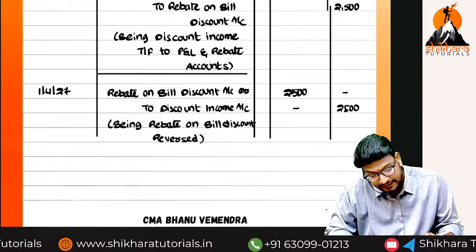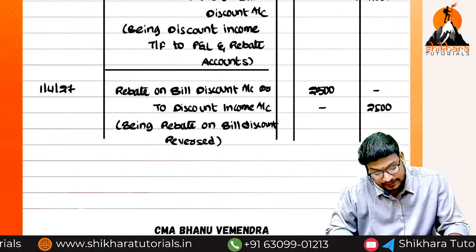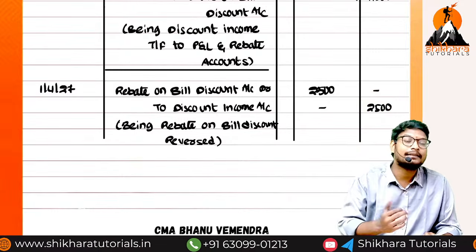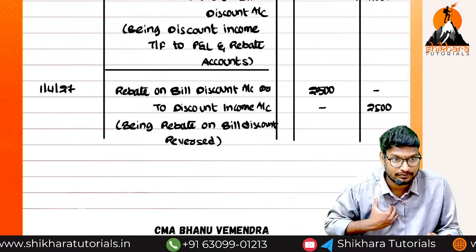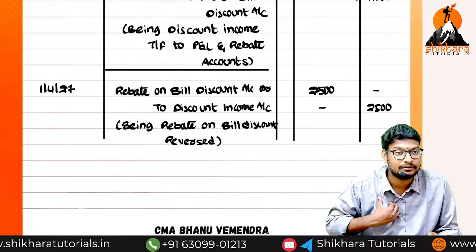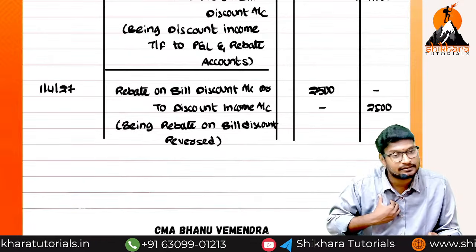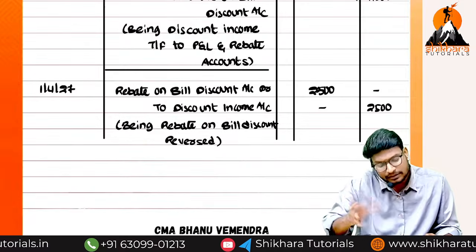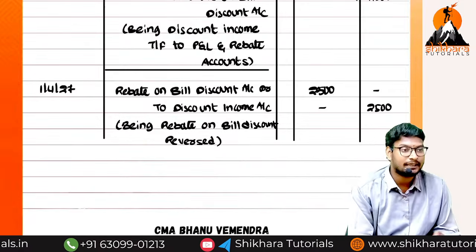In the year beginning, how much amount have we got in the discount income? 2,500. Suppose we have received another 10,000 discount. What is the entry we have to pass? Bills purchased and discount account debit, customer account to discount. The total discount we can transfer to the P&L account. That is a common thing.